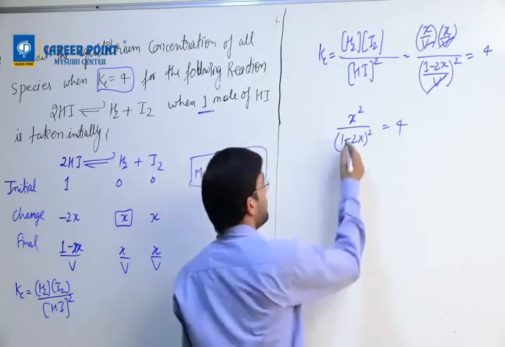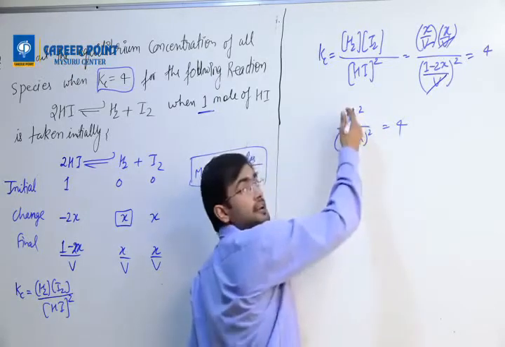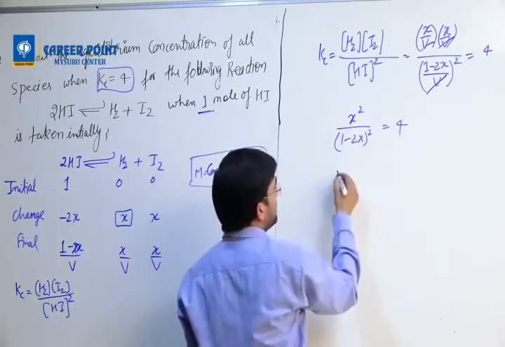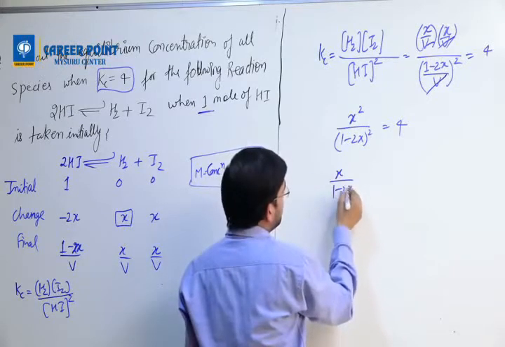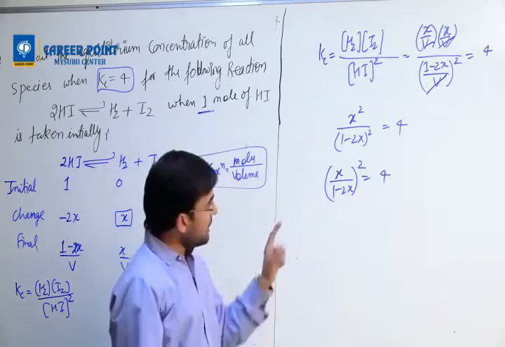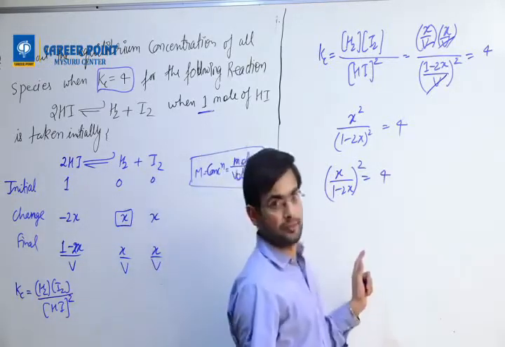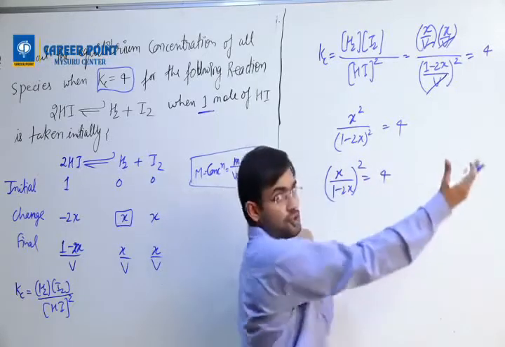As there is a square in the numerator and denominator, it could also be written like this. If you are able to write it like this, then you can take a square root, because this is a square: x square equals 4.